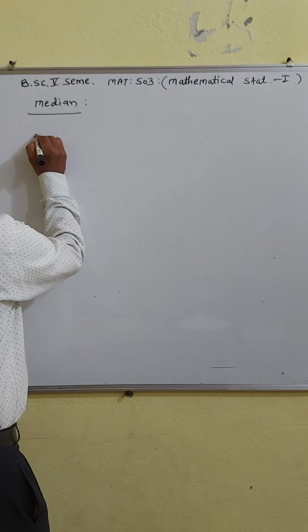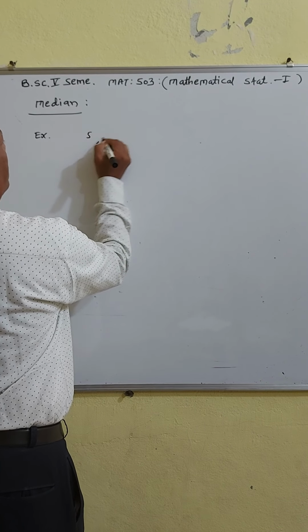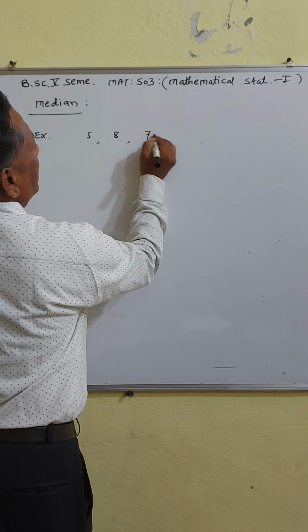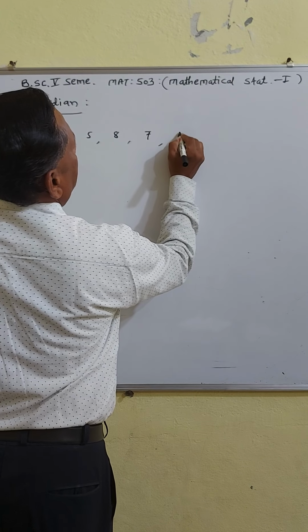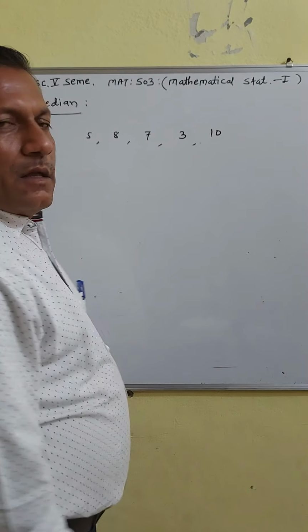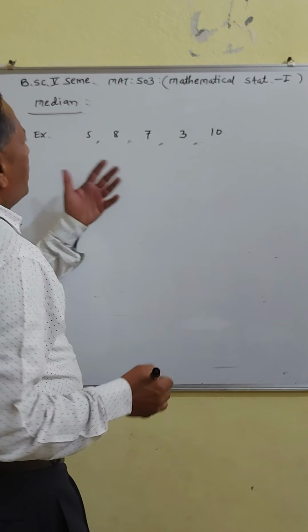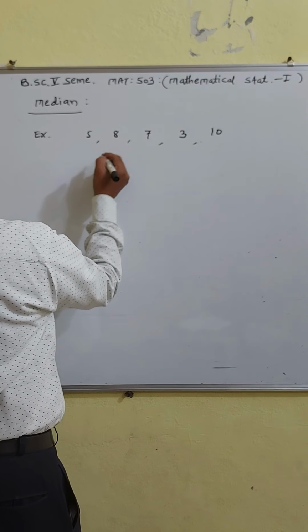Suppose, for example, you have the observations 5, 8, 7, 3, 10. How do we find the median?